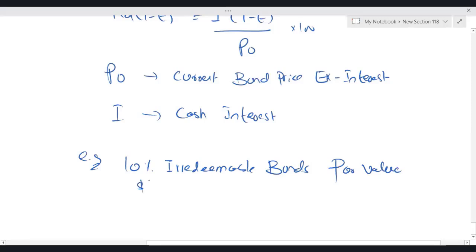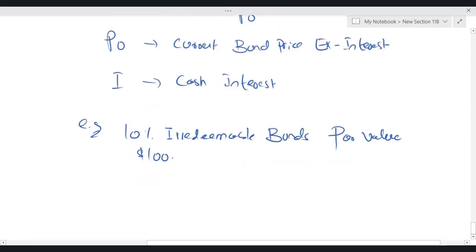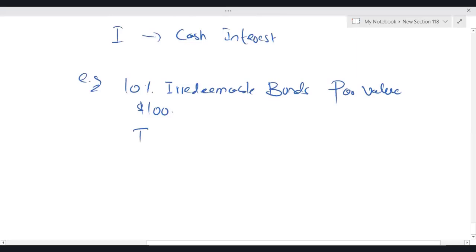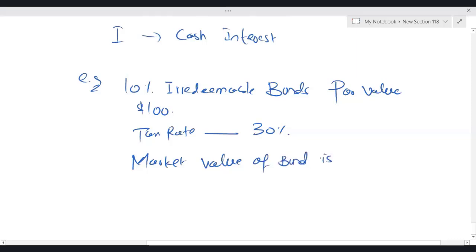Par value is $100. Tax rate 30%. Market value of the bond is, let's say, 115.